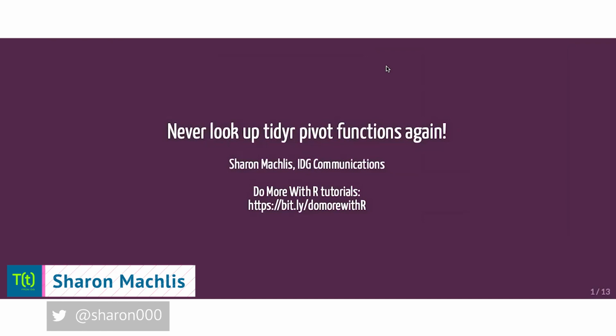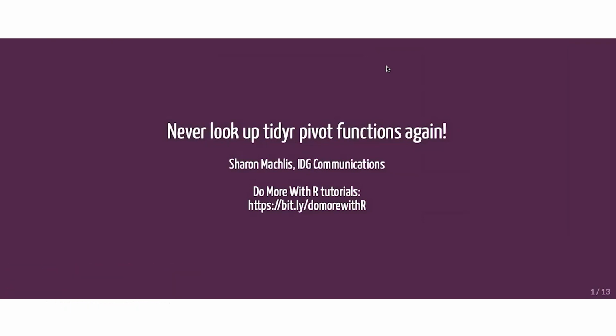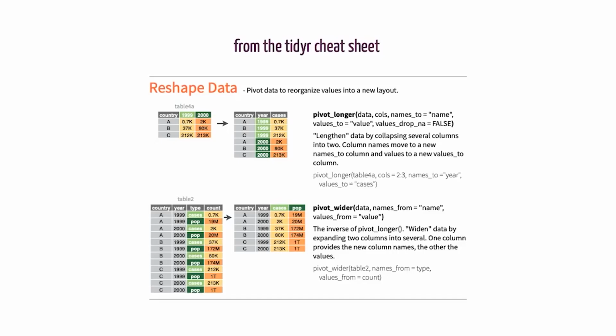Never have to look up how TidyR's pivot wider and pivot longer functions work again. A lot of Tidyverse users turn to the TidyR package for reshaping data, but I've seen people say they can't remember exactly how its pivot wider and pivot longer functions work. Luckily, there's an easy answer: RStudio code snippets. Write a snippet once, and what's basically a fill-in-the-blank form will always be at your fingertips.